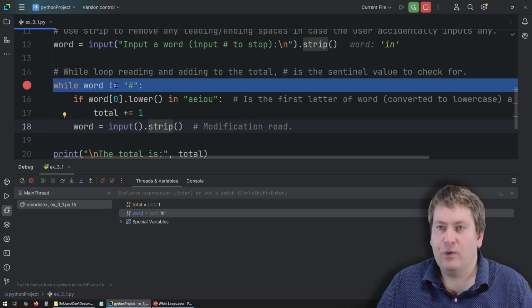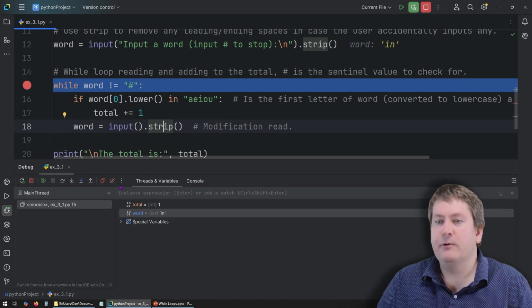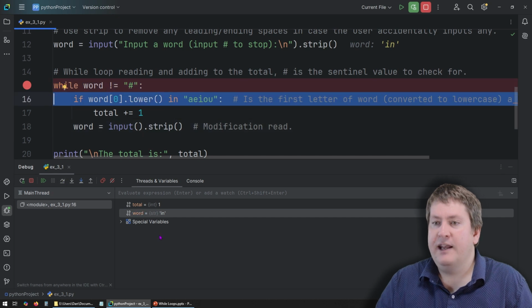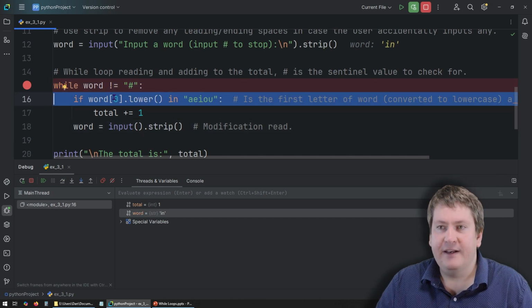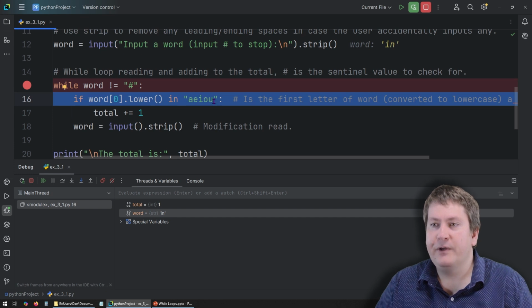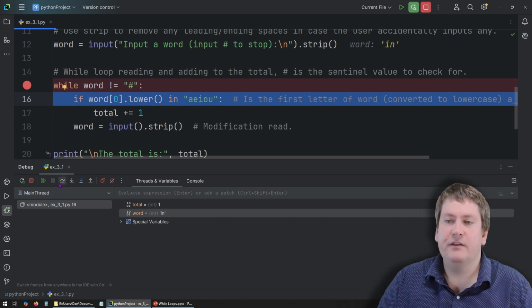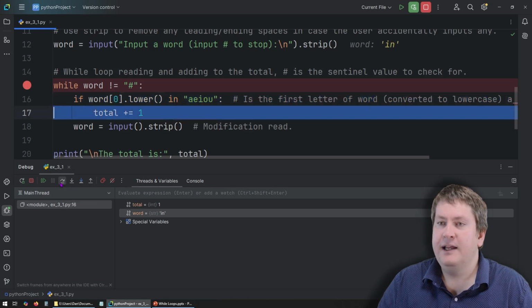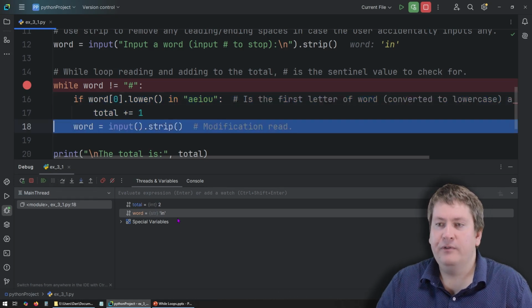In this case, we're now running the loop again. Is in equal to hash sign? Nope. Now, is the first character at index 0, converted to lowercase, in A, E, I, O, U? In this case it is, it's right there. So we should enter into the if statement. We're going to add 1 to our total, so our total is now 2, and then we're going to take input again.